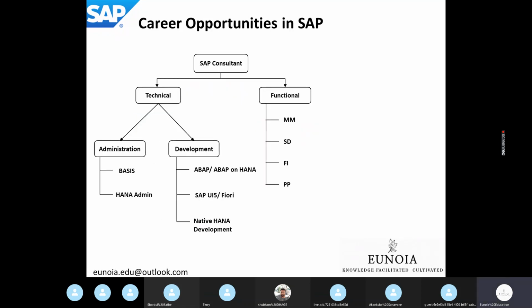So what are your career opportunities? As I have already highlighted in the technical part, these are the further possibilities that you can go into. Currently we are providing training on ABAP and ABAP on HANA. Further, we are also providing OData in advanced ABAP, and Web Dynpro. Currently we are not into SAP UI5 and Fiori training, but we are planning to launch a course on SAP UI5 and Fiori as well.